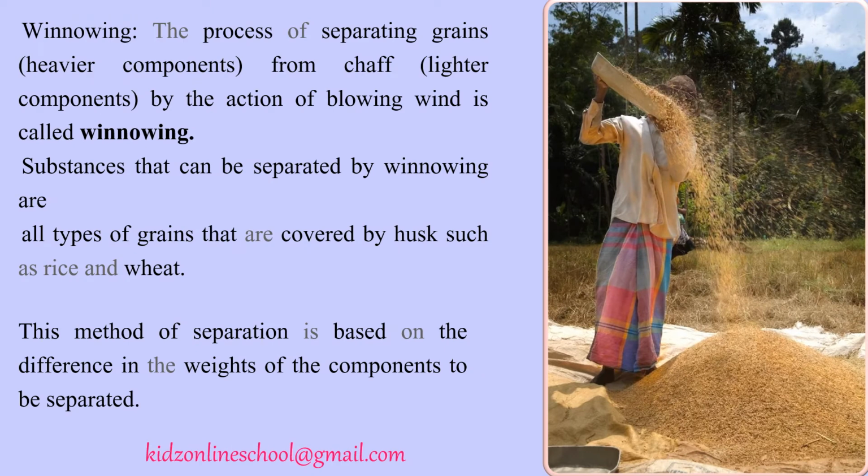Winnowing. The process of separating grains from chaff by the action of blowing wind is called winnowing. Substances that can be separated by winnowing are all types of grains that are covered by husk, such as rice and wheat. This method of separation is based on the difference in the weights of components to be separated.